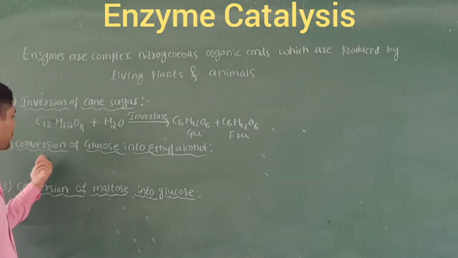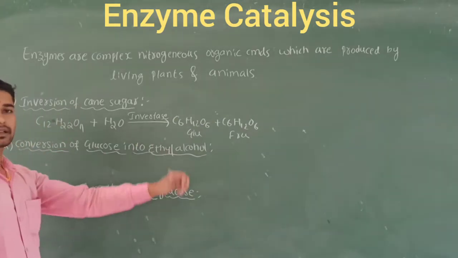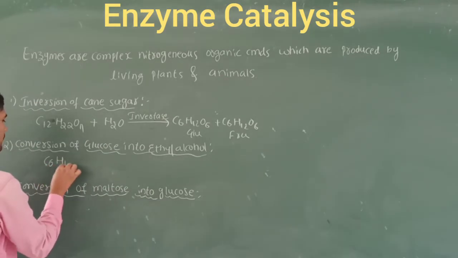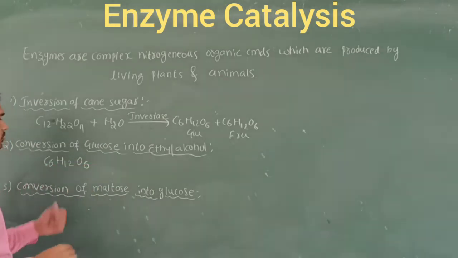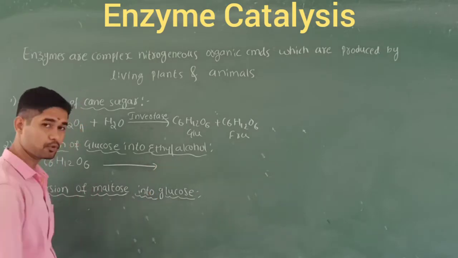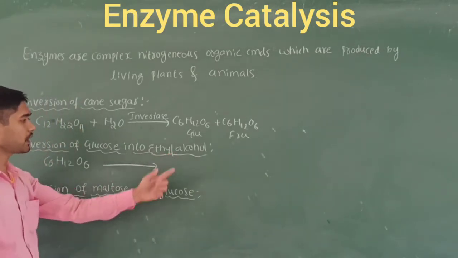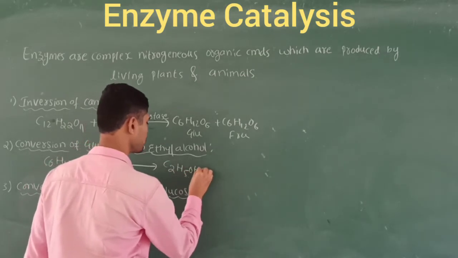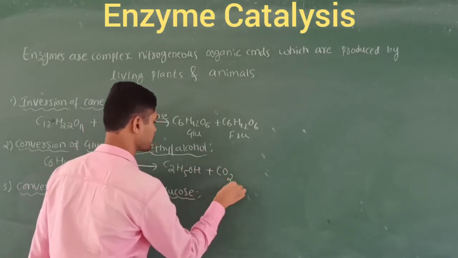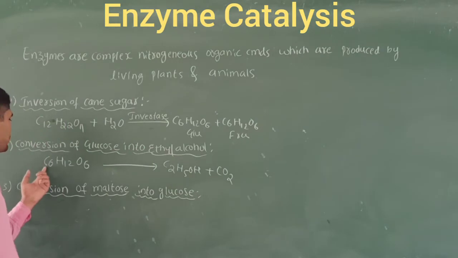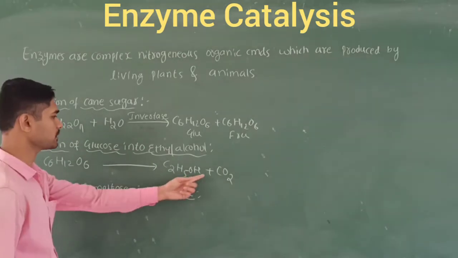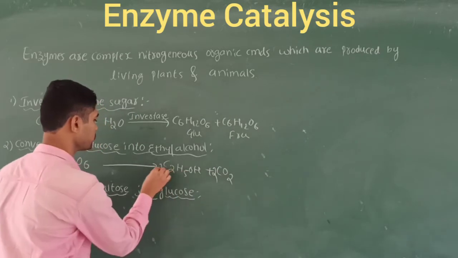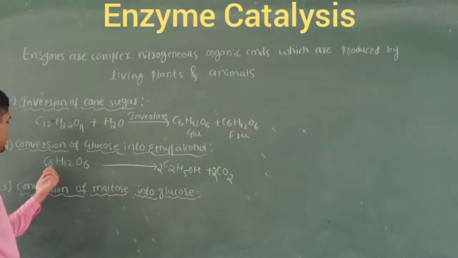Let's take the second one, conversion of glucose into ethyl alcohol. Once again we take C6H12O6, this is called glucose. Decomposition of the glucose forms ethyl alcohol, C2H5OH, along with carbon dioxide. Let's balance here: 6 carbon atoms on the left, and on the right a single carbon atom in carbon dioxide, that becomes 2, and 2 carbons in ethyl alcohol. Yes, now everything is balancing.